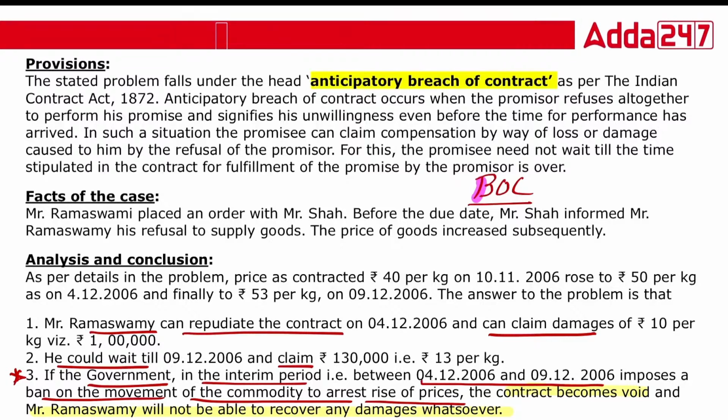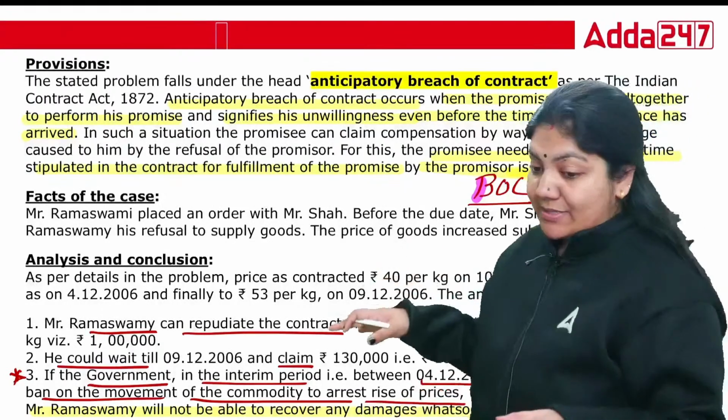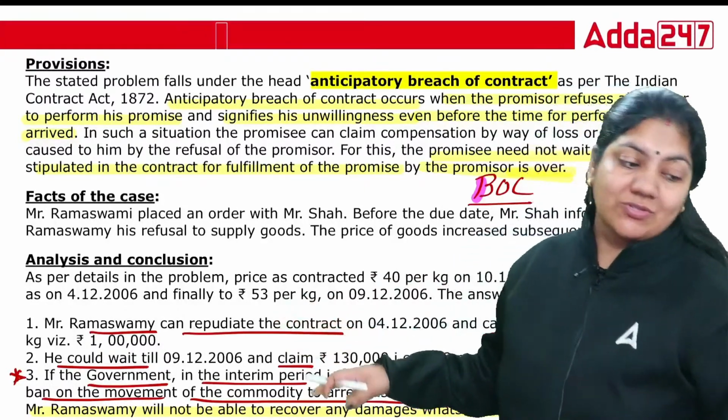Now, as you can see, anticipatory breach of contract occurs when the promisor refuses altogether to perform his promise, signifying his unwillingness even before the time of performance has arrived. For this, the promisee need not wait till the time stipulated in the contract for fulfillment of the promise is over. So this is exactly the provision, fact of the case, and the analysis. You do not have to write this much, but at least understand the concept that the question is asking.